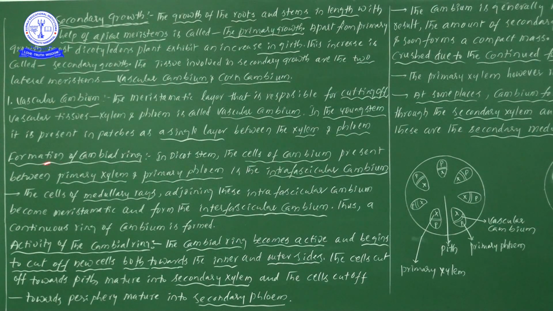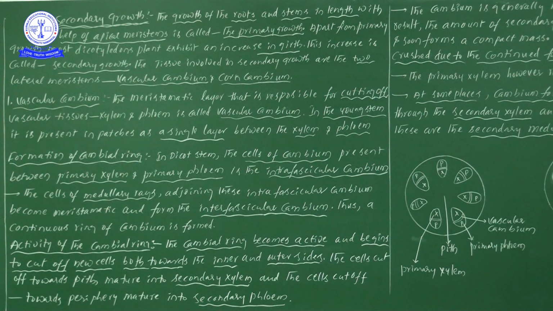Okay, now you listen. The formation of cambial ring. Which one? Formation of cambial ring. Now in a dicot stem, the cells of cambium present between the primary xylem and primary phloem is called the intravascular cambium. So my dear students, once you watch here, what is the information?